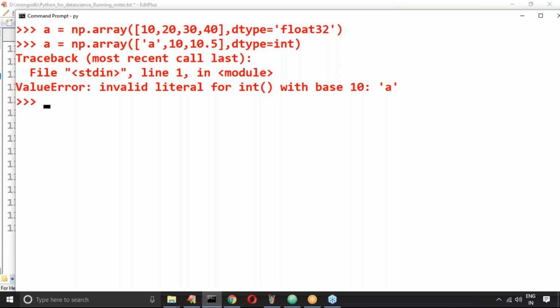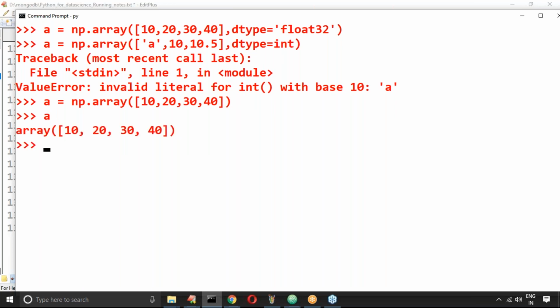Let me go for a small example for this. a = np.array([10, 20, 30, 40]). Perfect.